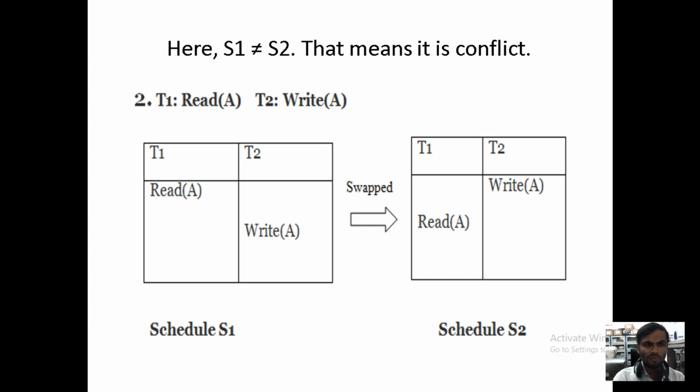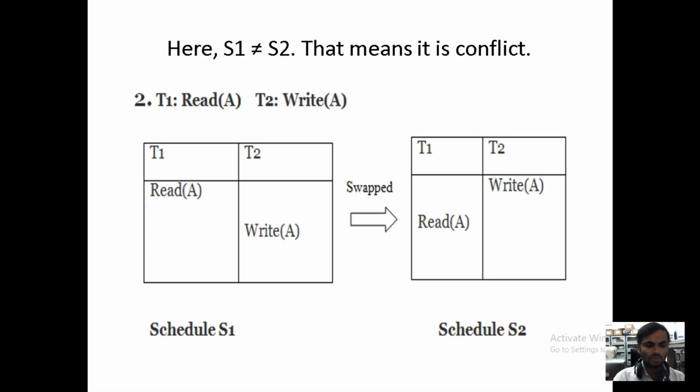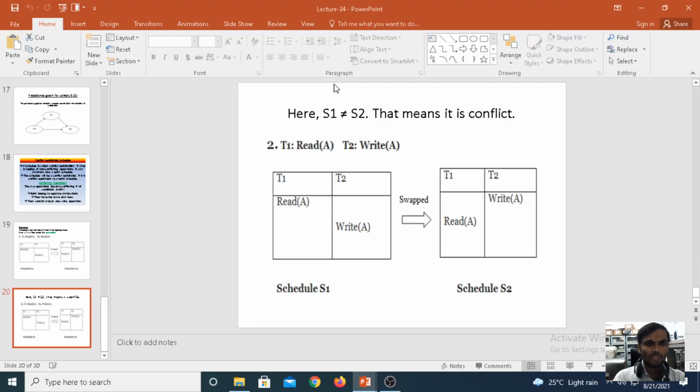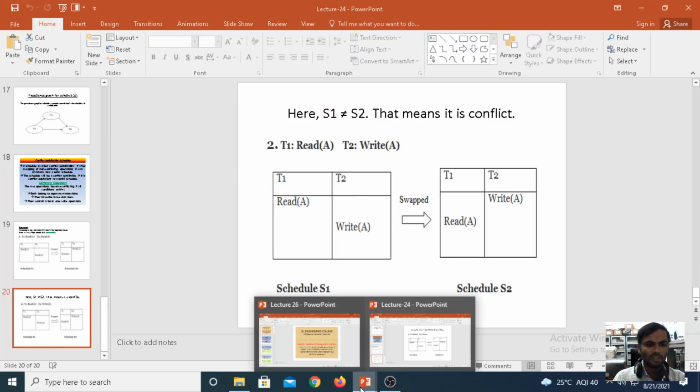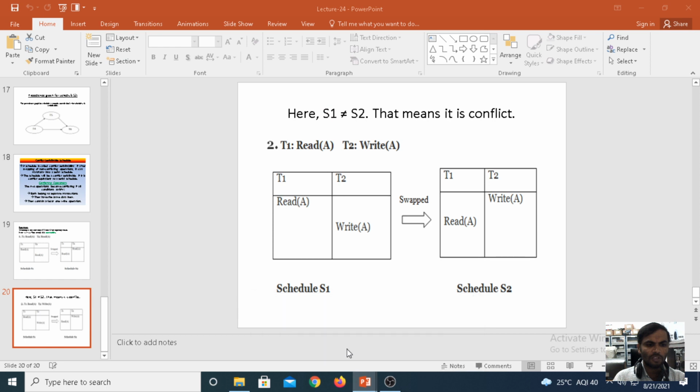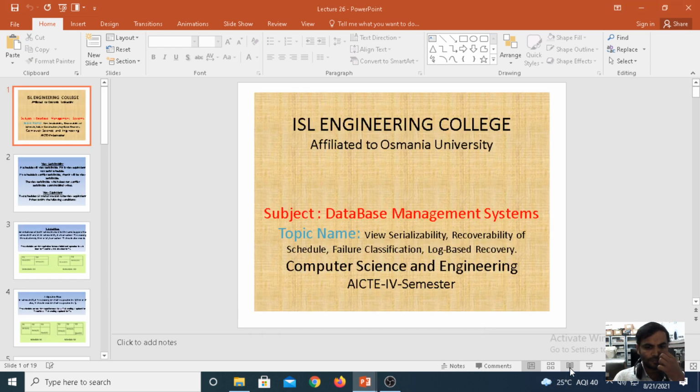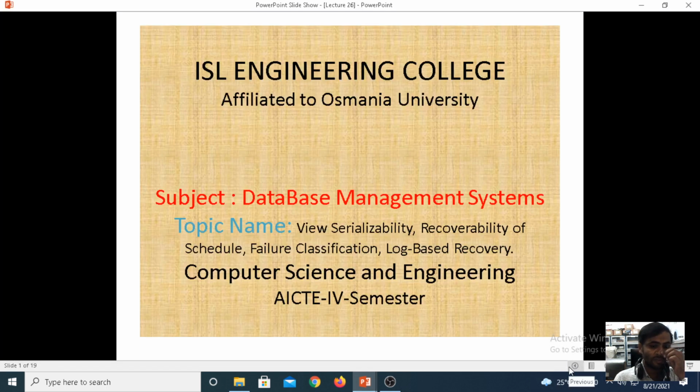If you know the difference between the conflict and the non-conflict, then we can easily understand the view serializability in today's class. In the last class you learned these two scenarios for conflict and non-conflict. Under view serializability we also have conflict and non-conflict. If you know about conflict and non-conflict, we can easily understand view serializability.